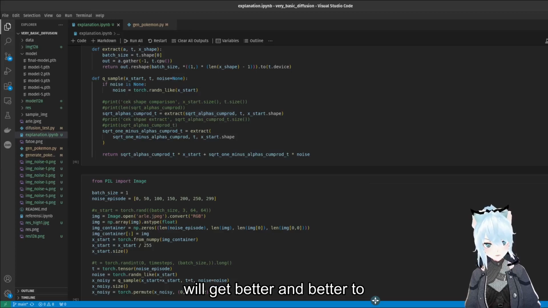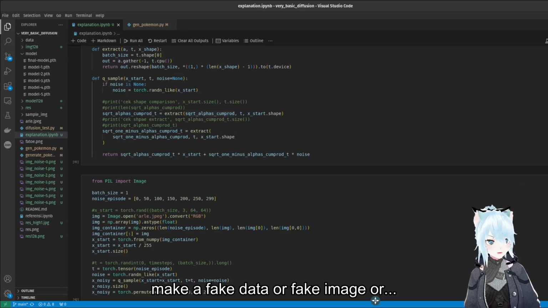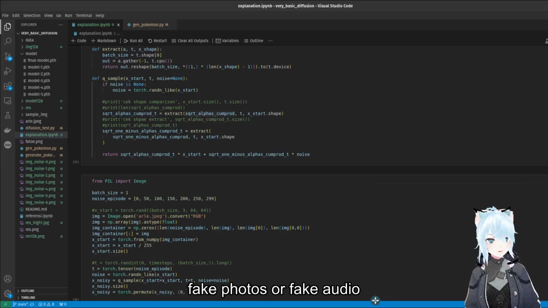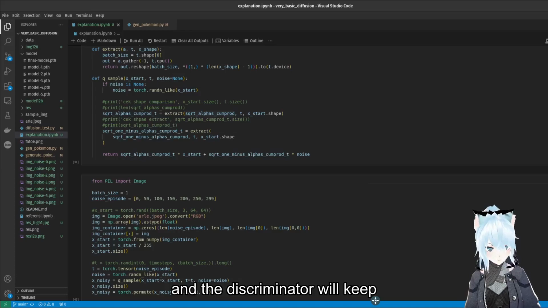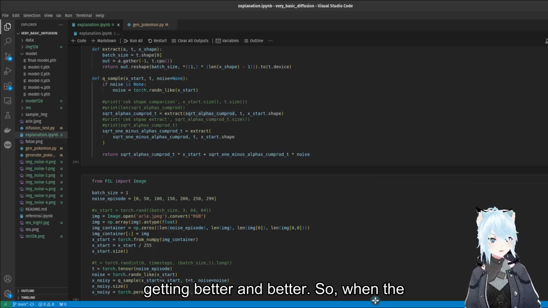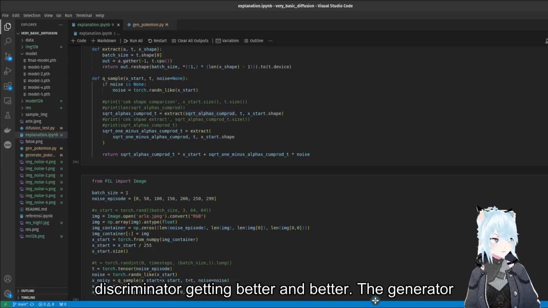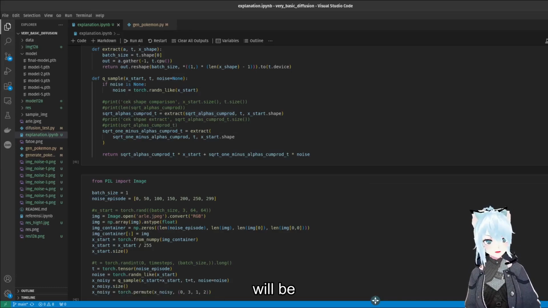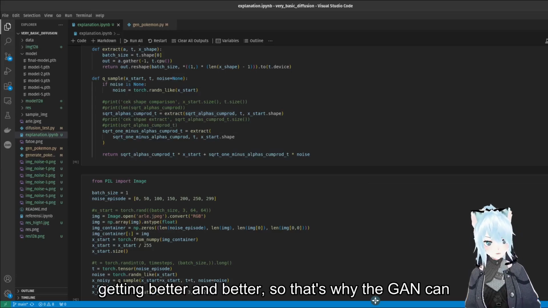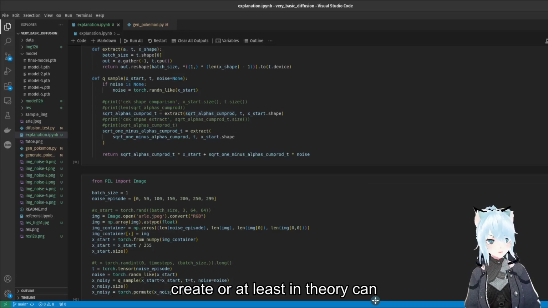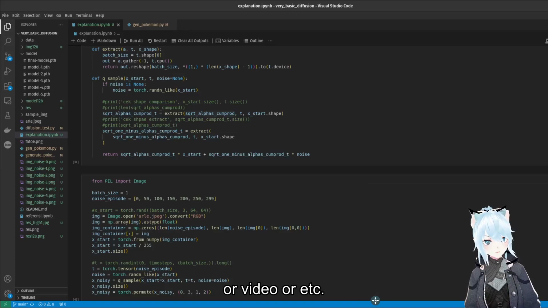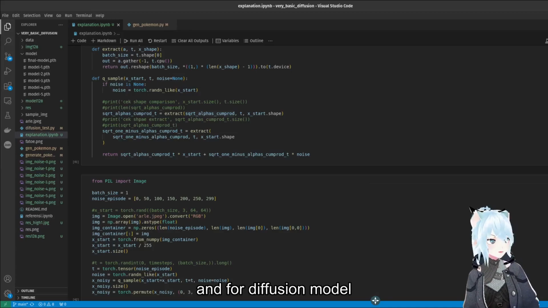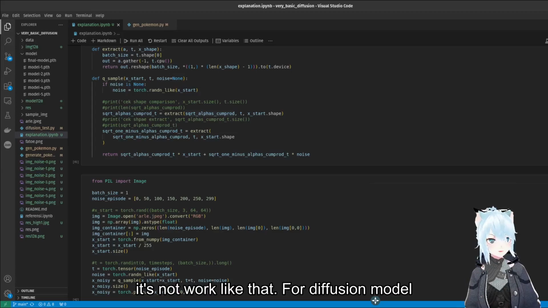So the generator will keep getting better and better at making fake data, or fake images or fake audio, and the discriminator will keep getting better and better. When the discriminator gets better, the generator gets better. That's why the GAN can, at least in theory, generate high quality images or video, etc. And a diffusion model does not work like that.